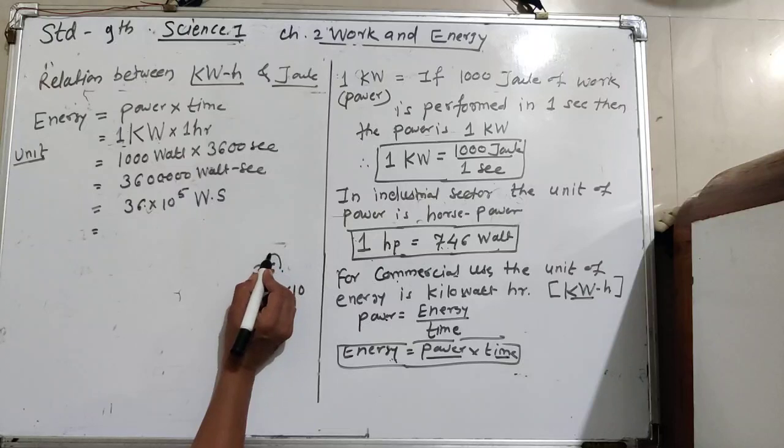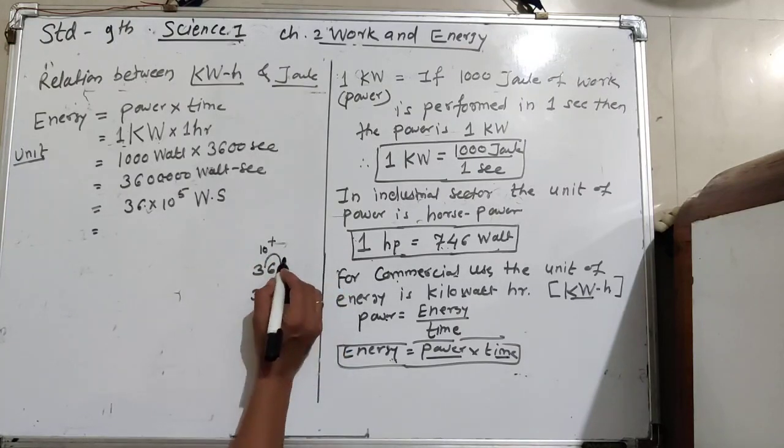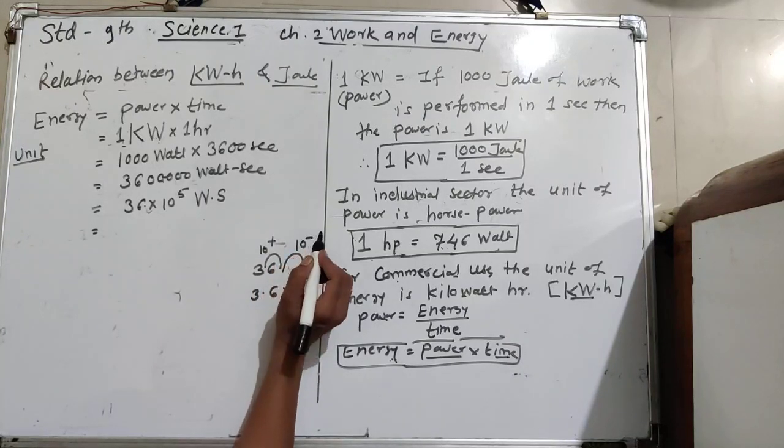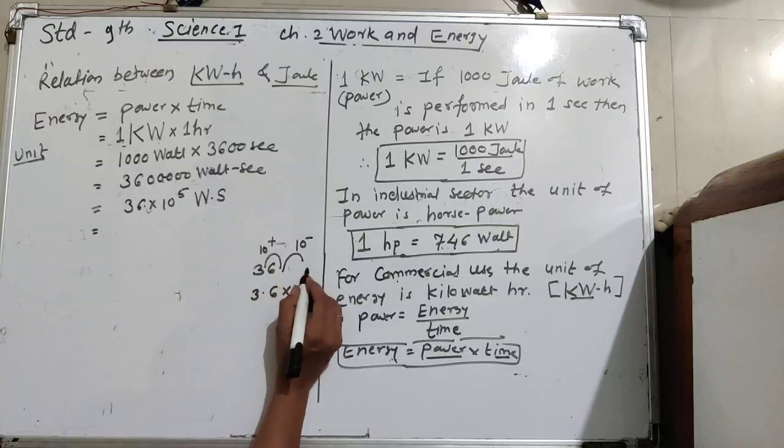If shifted to the left, the power of 10 is plus, and if shifted to the right hand side, then the power of 10 is negative. So it moves one digit, so the power is plus 1.